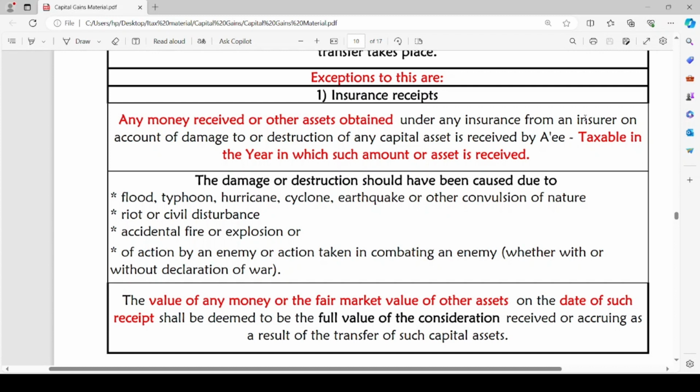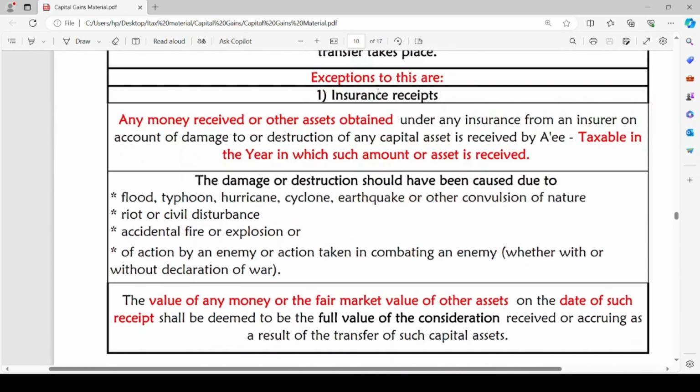So while computing the capital gains, first we will take the full value consideration. From such amount we are going to reduce expenses, cost of acquisition, improvement or any exemptions etc. to arrive at a figure called capital gain. So the value of any money, or the fair market value of other assets, either the money received or the fair market value of the asset replaced on the date of such receipt, shall be deemed to be the full value of consideration received or accrued as a result of the transfer of such capital asset for the purpose of computing the capital gain.